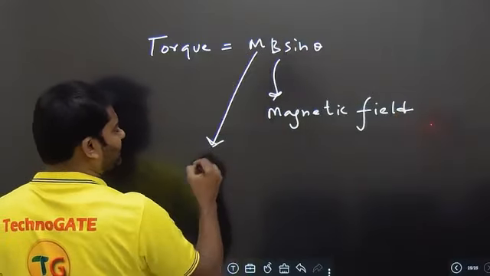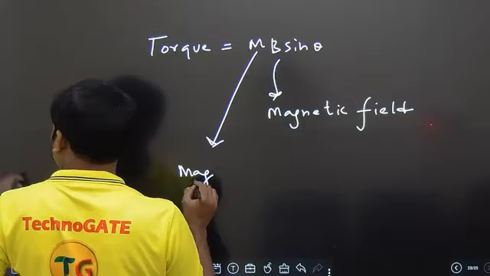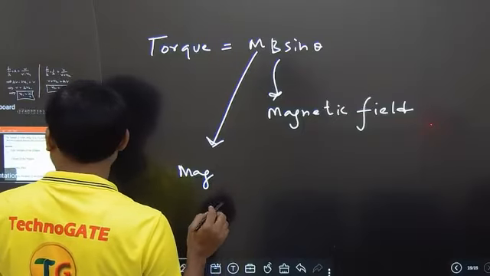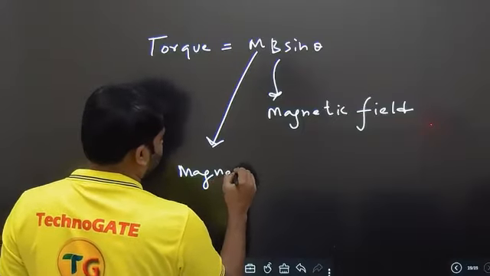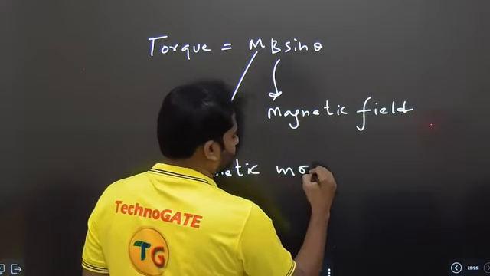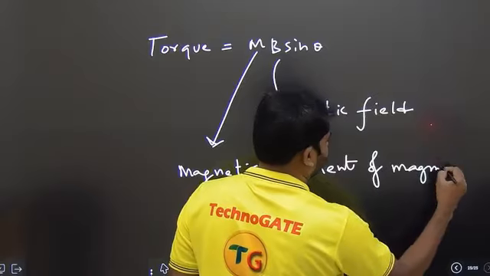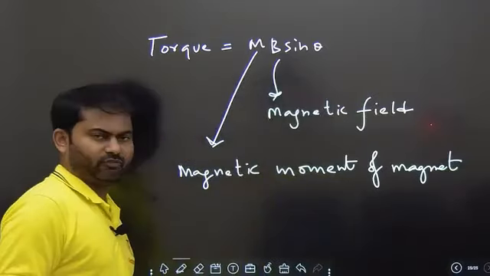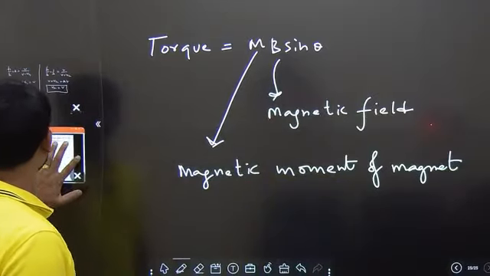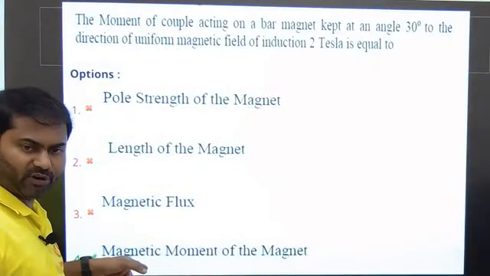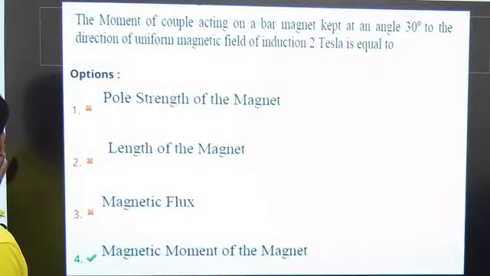So this is the magnetic moment, which they gave as the magnetic moment of the magnet. Hence very clear. The answer is option number 4 itself. That's how we need to solve it.